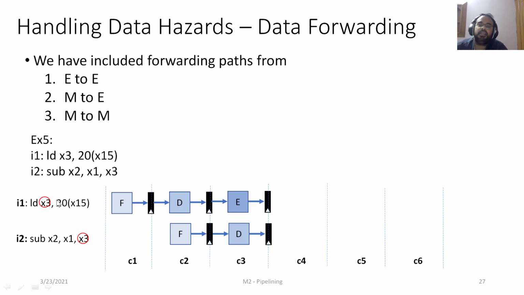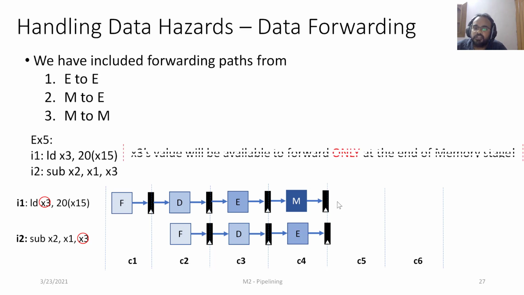But x3 will be available to us only at the end of the fourth cycle, because in the fourth cycle we are going to contact the memory and get the value that needs to be written in x3. And only by the end of the fourth cycle, the value of x3 will be available in RY register, right? So only then we can proceed with the execute stage.